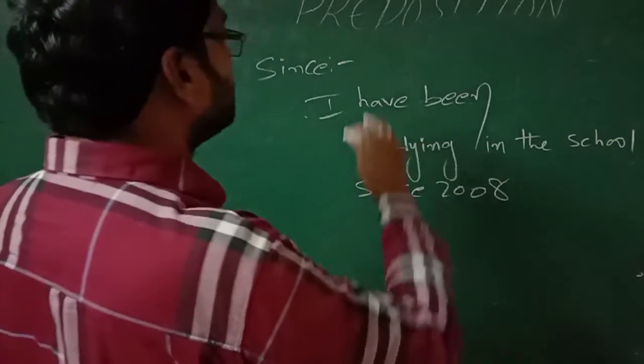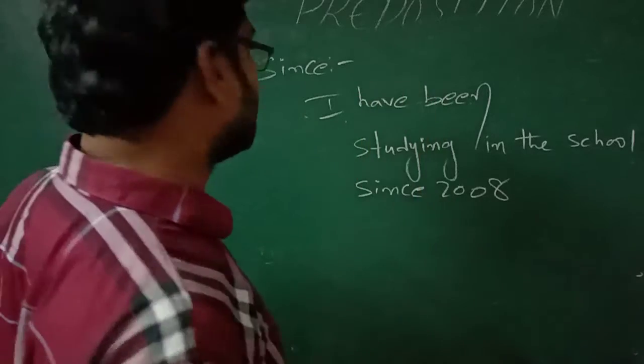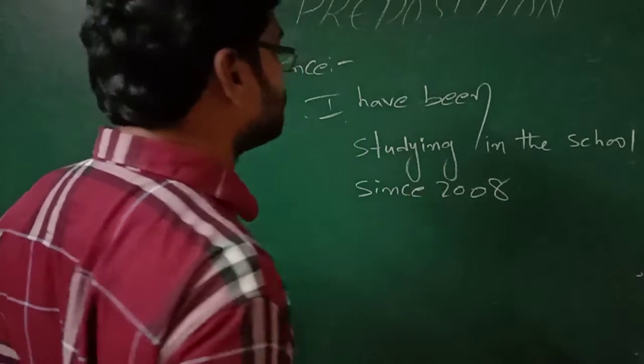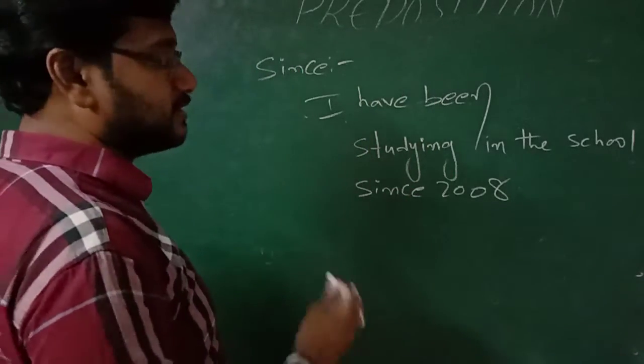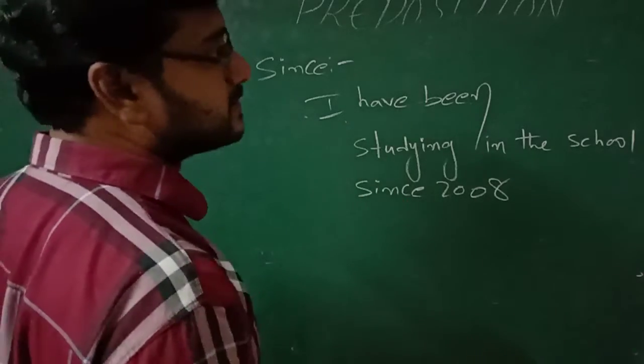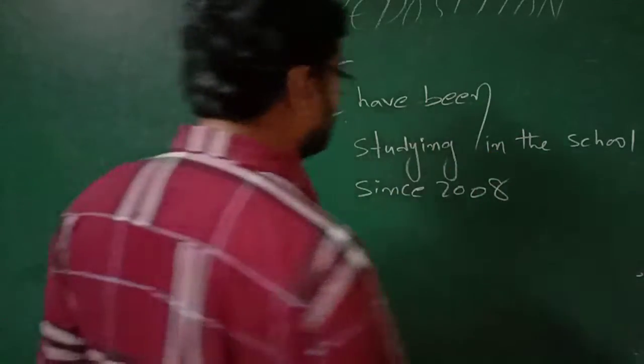So it is used for a particular period of time. I have been studying in the school since 2008, 2010, 2015. Particular period of time.